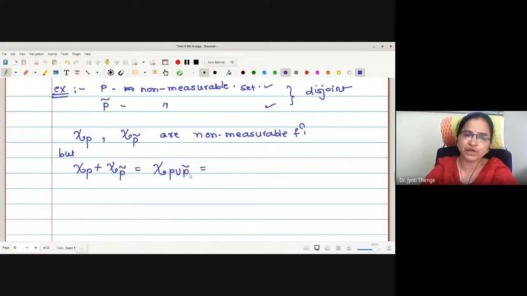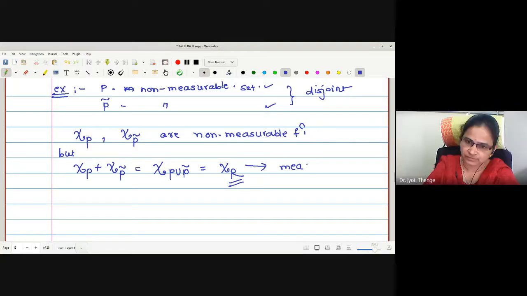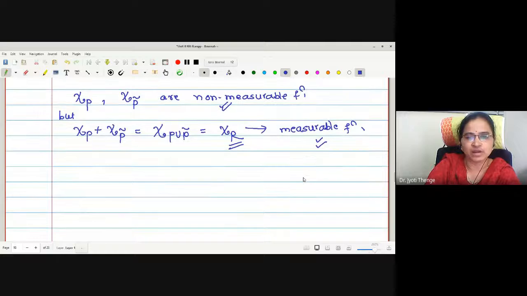But P union P complement is the whole of R, so chi of R. R is measurable, so this is a measurable function. So what we have obtained: the sum of two non-measurable functions is a measurable function.